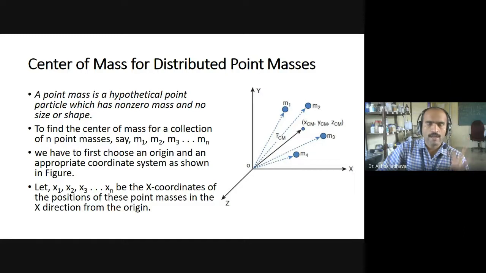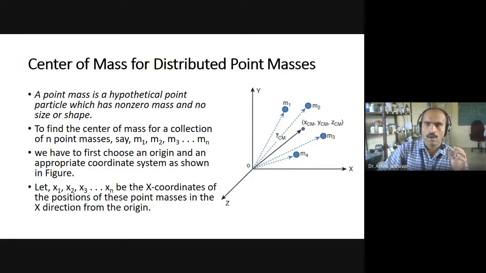So if you are having such type of body, then how can one determine the center of mass? Here we have discussed these are point particles. So what is a point particle? What is a point mass? A point mass is a hypothetical point inside the body which has a non-zero mass, but no specific shape and size. So this is basically the definition of a point mass.